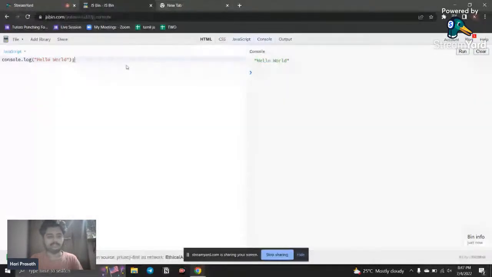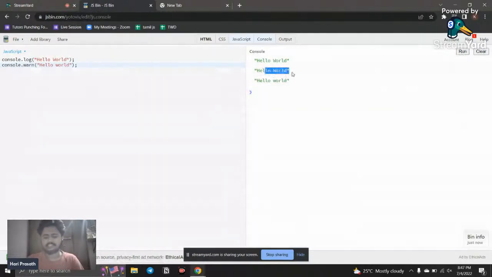The same like this, if I call console dot, instead of log, I say warn, and I just say hello world. And I run it here, and you can see nothing changes. There are no changes. What is the use of log and what is the use of warn? Both are the same, right? So this JS Bin is showing like that.